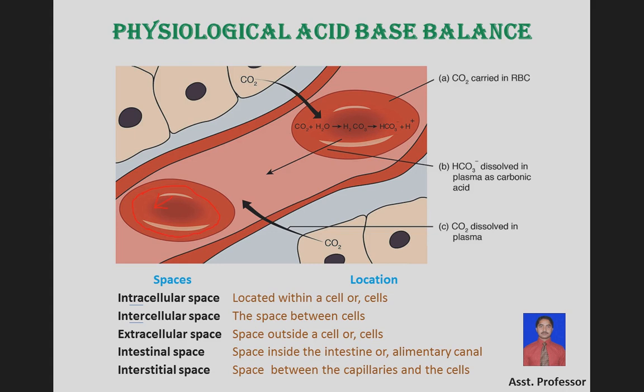The next one, intercellular space. If this is one cell and this is another cell, the space between two cells is called intercellular space, and the fluid content here is called intercellular fluid. Next one is extracellular space, the space outside the cell. This is the outside area of a cell, and the space is called extracellular space, and the content here